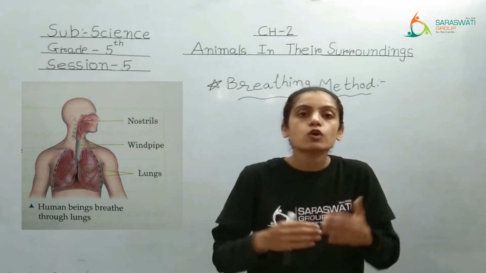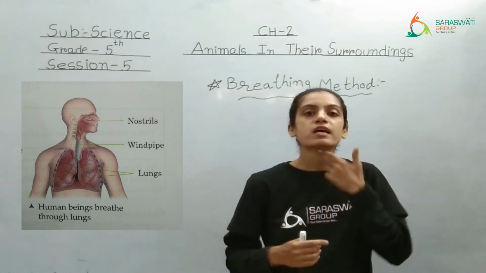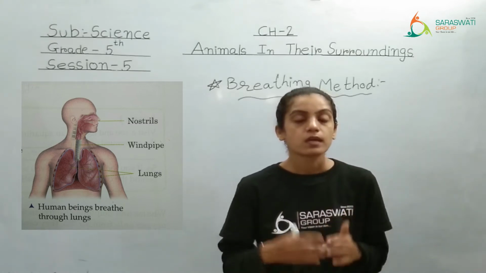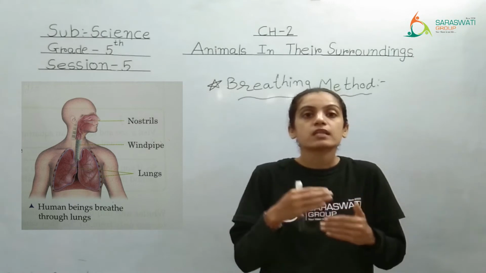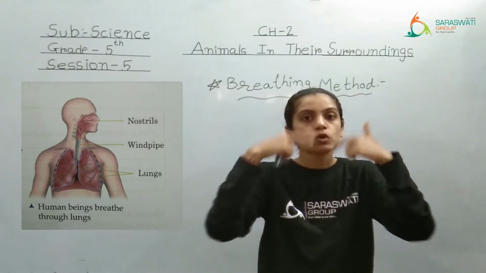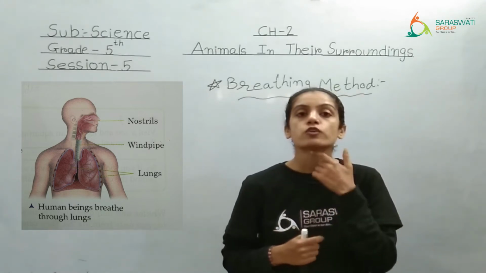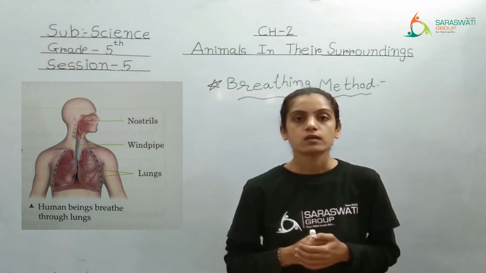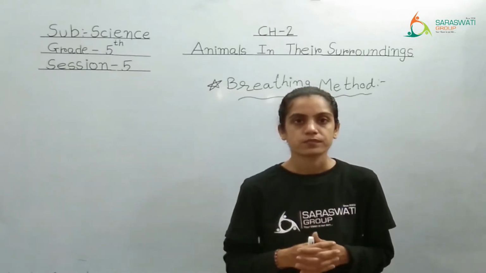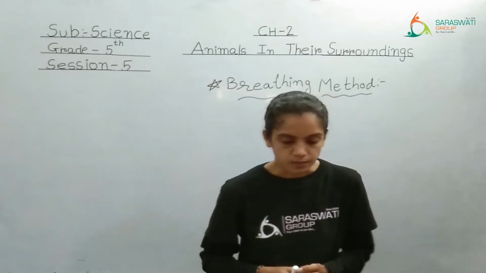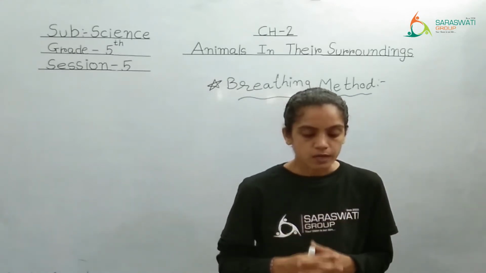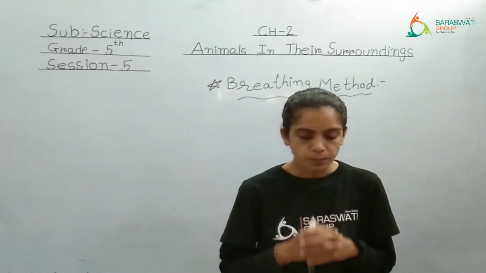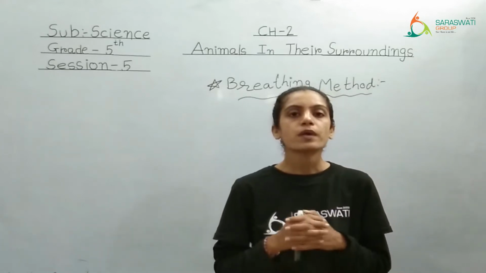But how will it go? It will go with the help of one pipe, and that pipe transfers the air from the atmosphere to the lungs. So that pipe is known as what? Windpipe. Right? See here. Lungs are richly supplied with blood through the blood vessels.